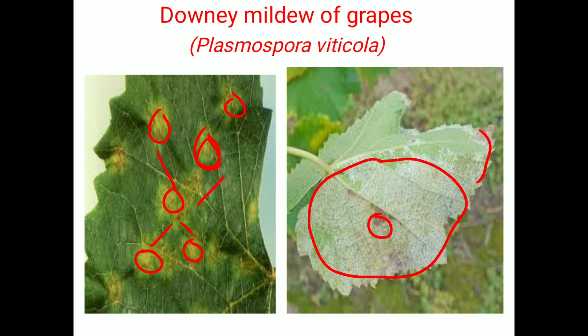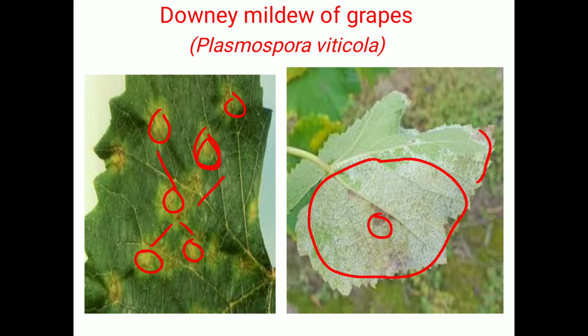Then regarding perpetuation, the primary source of infection, or PSI, is the oospores or dormant mycelium, and the secondary source, or SSI, is windborne sporangia or zoospores. Then regarding management strategies, we have to remove and burn the infected leaves, shoots, flowers and berries. Due to that, the spread of infected hibernating oospores is prevented. After pruning, the vines should be sprayed with 1% Bordeaux mixture. So this is the management strategy.